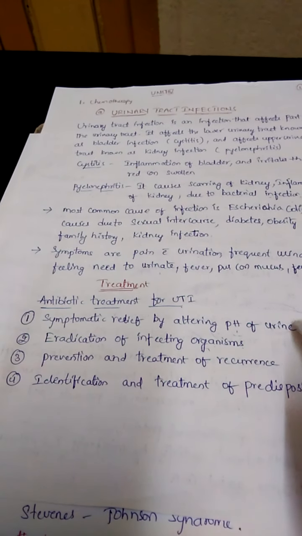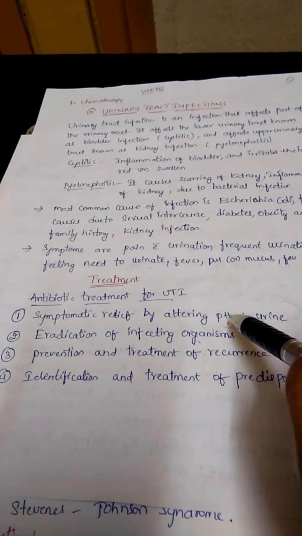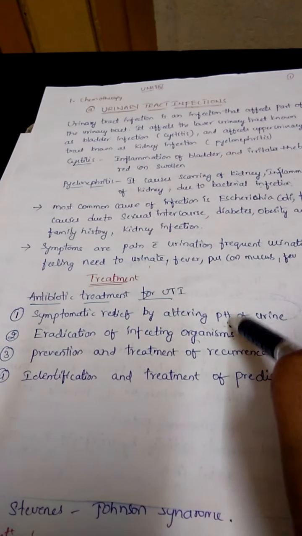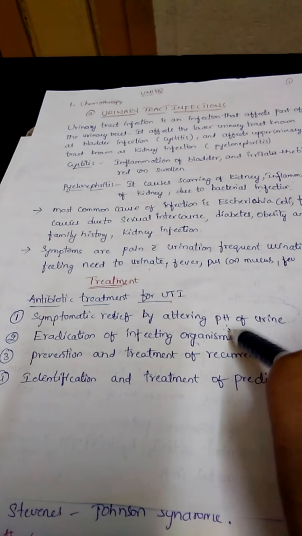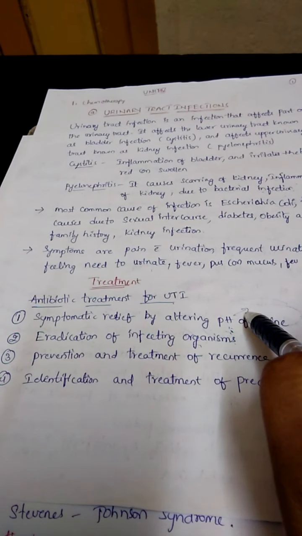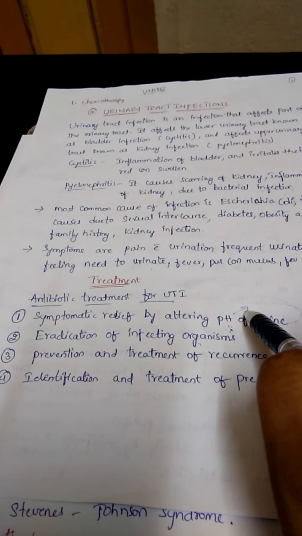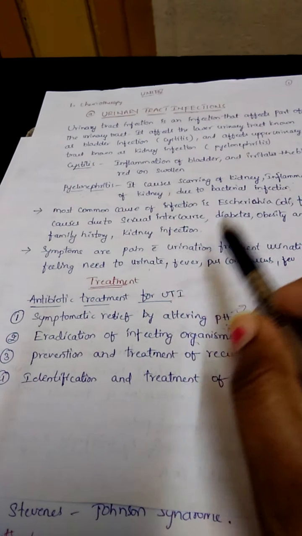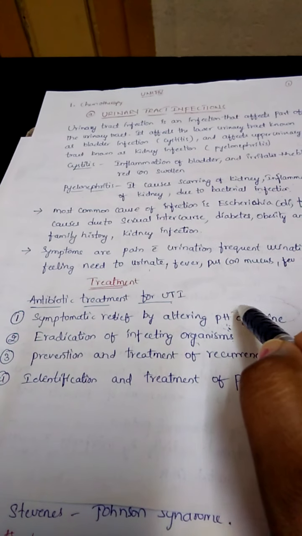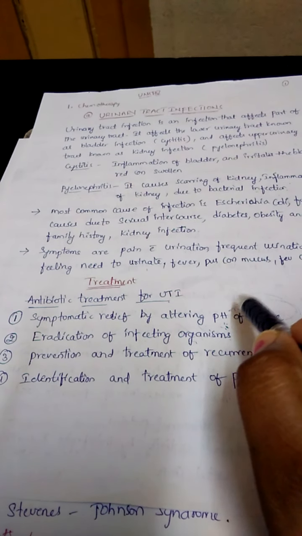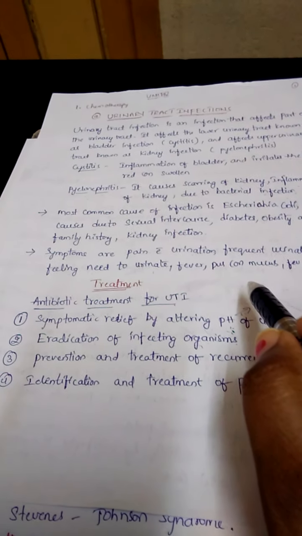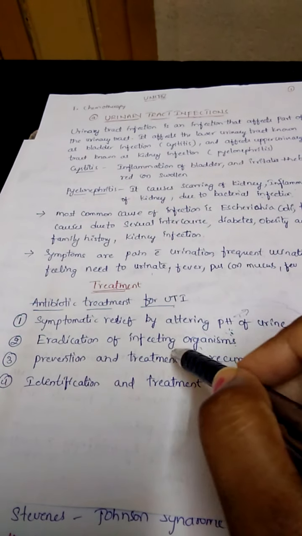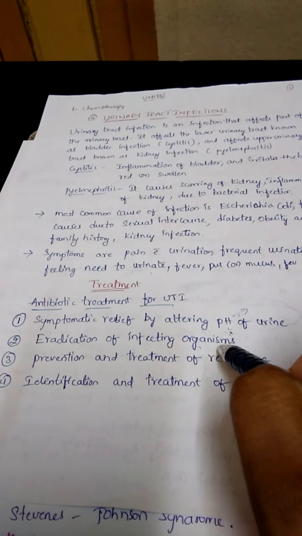So under that condition, suppose we are enhancing the pH. Here we are enhancing the pH. So what happens is that the alkalinity of the urine may reduce the scarring of the kidneys, as well as pain sensation or burning sensation at the urinary tubules or at the urinary bladder region. Next one, eradication of infecting microorganisms.